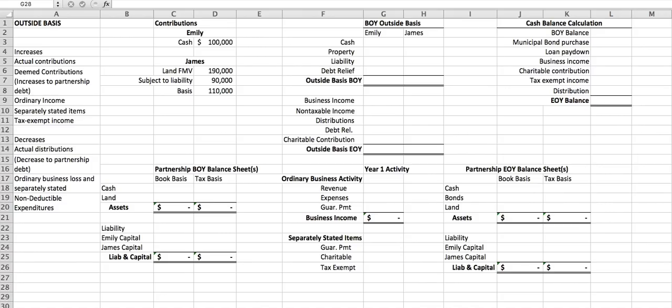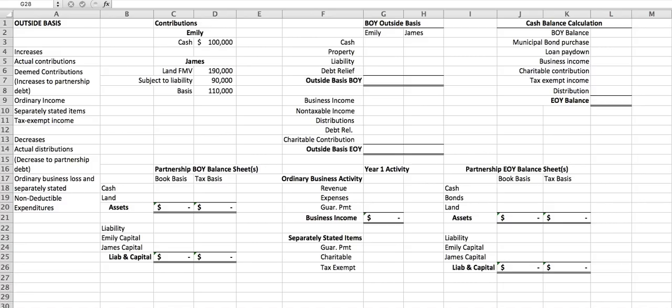Similarly, the only reason we care about how long I've held that basis or ownership interest is because we're going to decide whether it's a long-term capital gain, which for an individual is taxed at preferential rates, or whether it's a short-term capital gain, which would be taxed at ordinary income rates.